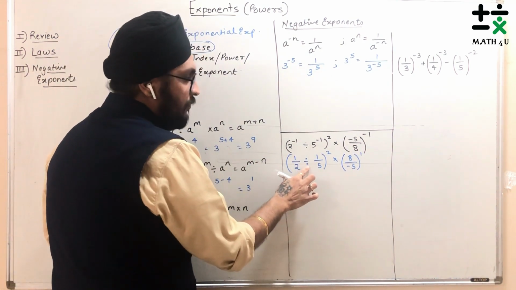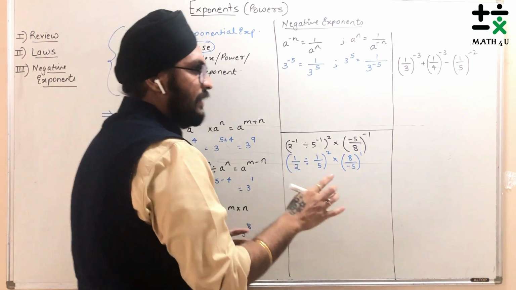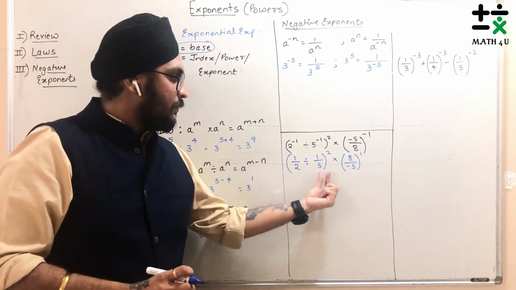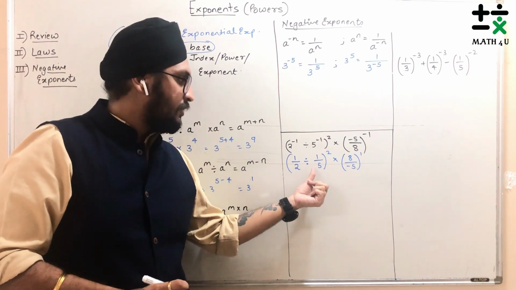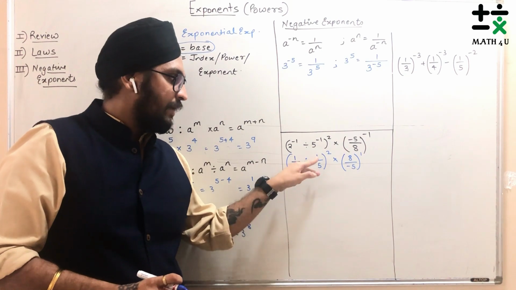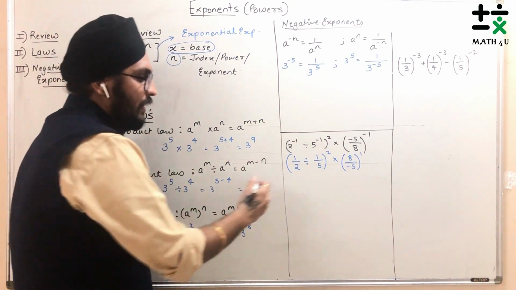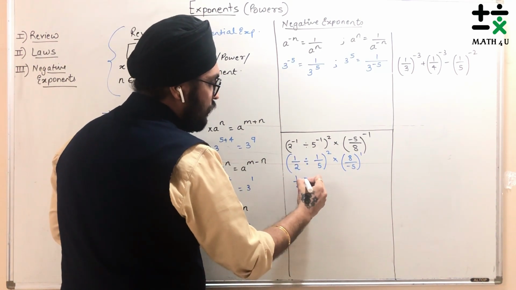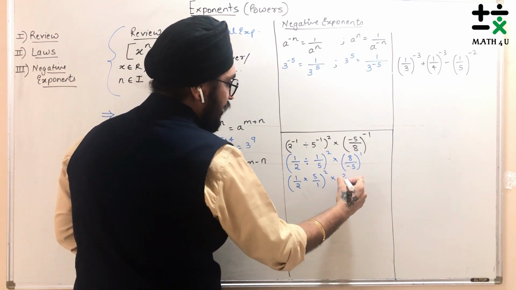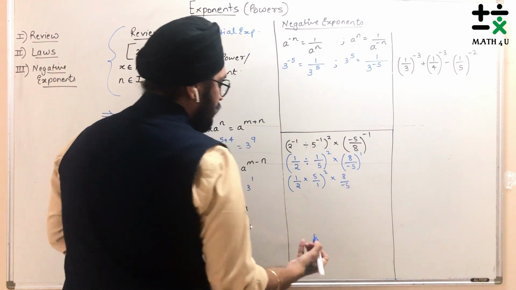Now for the division part, as we have seen in the previous part on rational and irrational numbers, if there are two rational numbers and division is given, if you want to solve it, just make it a multiplication sign by swapping this part. So what will come here is 1 upon 2 into 5 by 1 the whole square into 8 upon minus 5. So let's check it out.